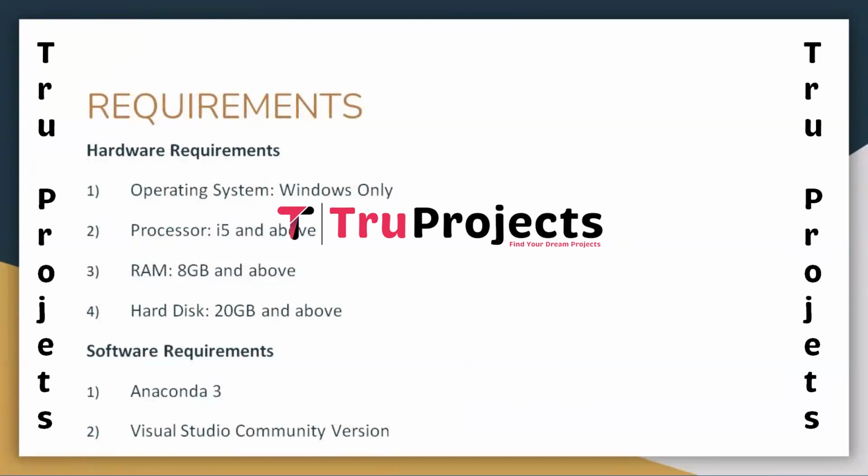So now coming to the requirements part, here we have two types of requirements, the hardware requirements and the software requirements. In hardware requirements, the operating system Windows is required, processor i5 and above, minimum 8 GB of RAM is required, and hard disk 20 GB and above. Coming to the software requirements part, Anaconda 3 is required and Visual Studio Community version is required.